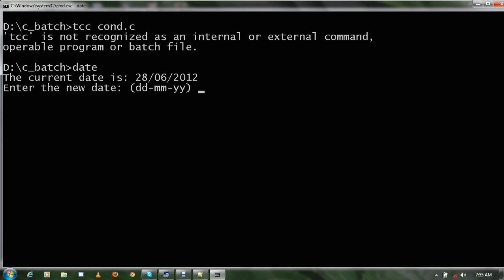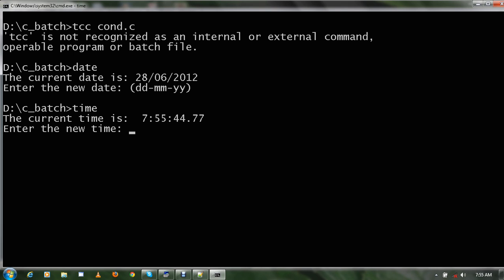It will show the current date of your system. If you want to change it, you can change it from here, or otherwise press enter, it will be the same. If you want to know the current time of your system, just type time. It will show the current time of your system in hour, minute, second and millisecond format. If you want to change it, you can change it from here, otherwise just press enter. So these are internal commands which get executed in command prompt.